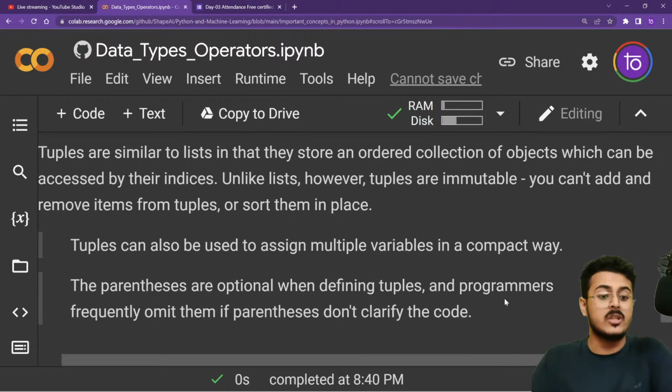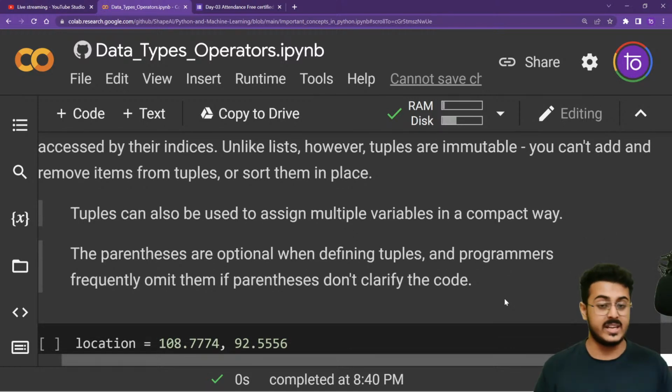Tuples are very similar to lists. That is, they store an ordered collection of objects that can be accessed by their indices. But unlike lists, tuples are immutable in nature. You cannot add or remove elements from tuples or sort them in place. Once a tuple has been created, it has been created. Okay, so tuples can be used to assign multiple variables in a compact way. So we've also seen how we are able to assign multiple values to multiple variables using tuples. The parentheses are optional when defining tuples.